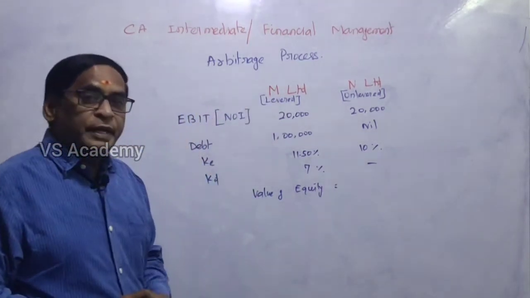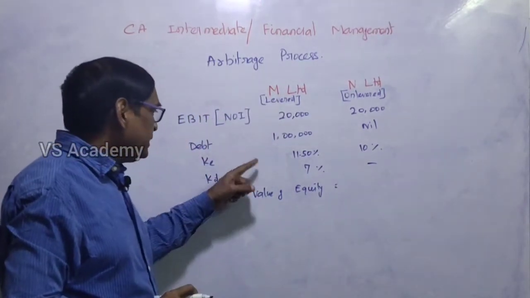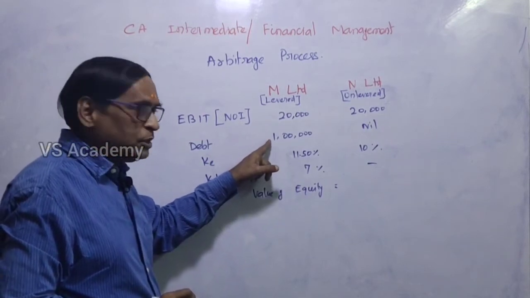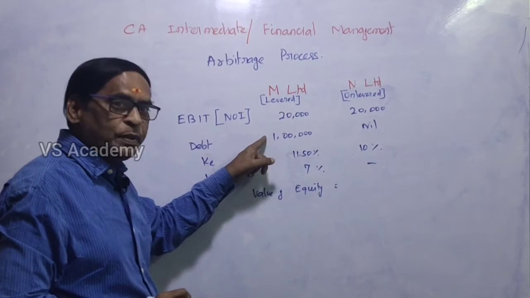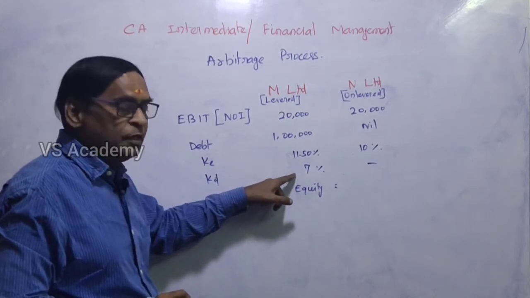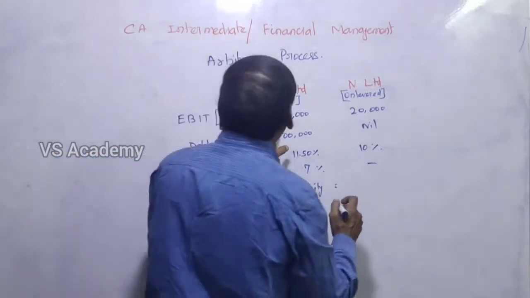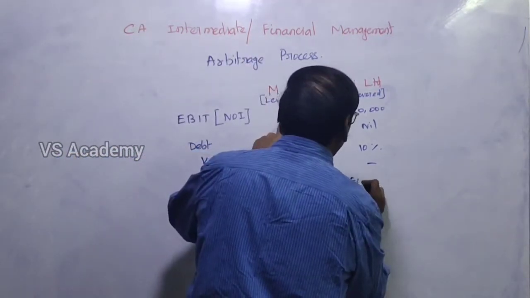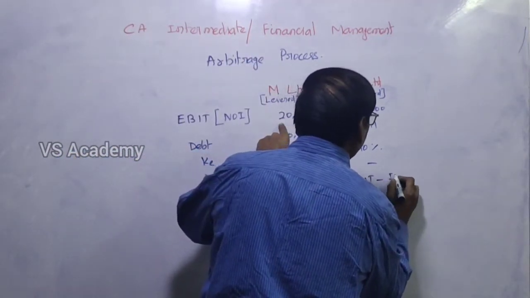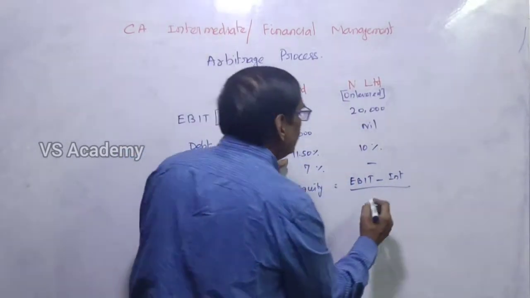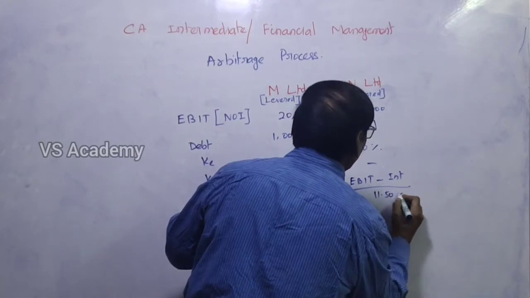Actually we have to deduct interest. How much interest? 7%. The debt is 1 lakh rupees. So 7% on 1 lakh rupees is 7,000 rupees, which we have to deduct from the net operating income. So EBIT minus interest divided by the cost of equity, that is 11.50%.